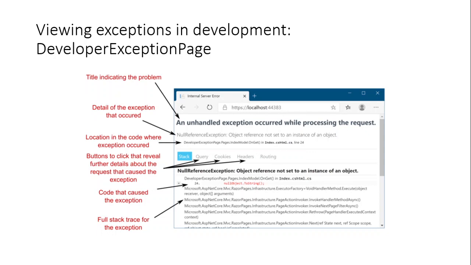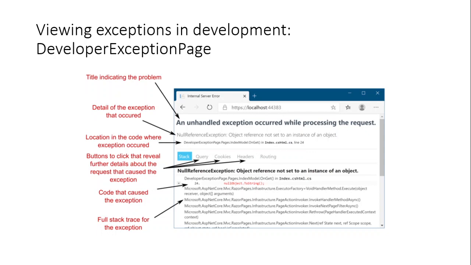So what if the developer exception page is not appropriate for production use? What other option do we have? Yes, Microsoft is providing another option, another middleware, that is the exception handler middleware. This middleware we can use in the production environment. Only necessary details it will provide, not all the details.